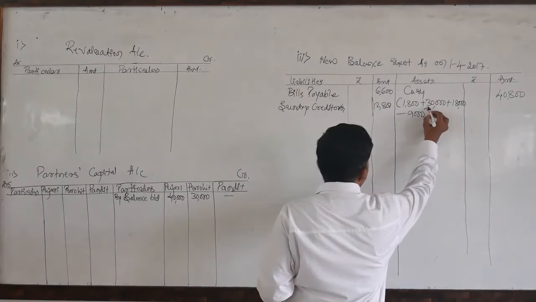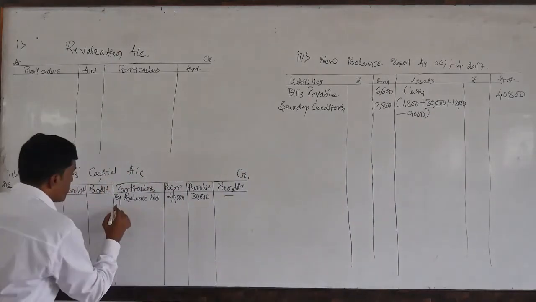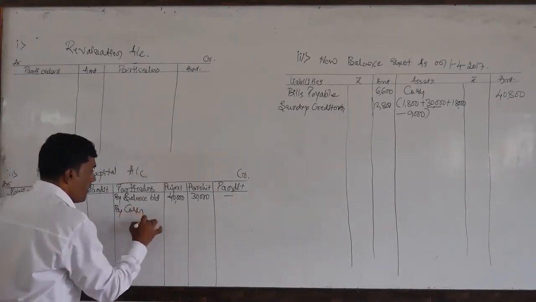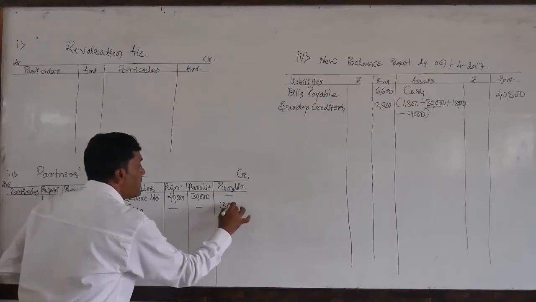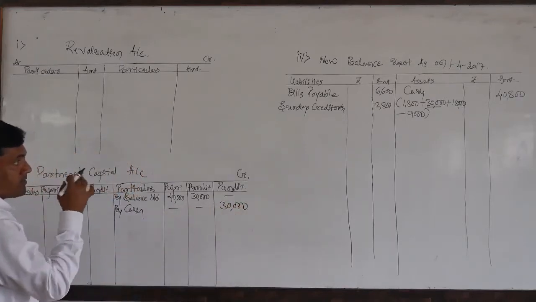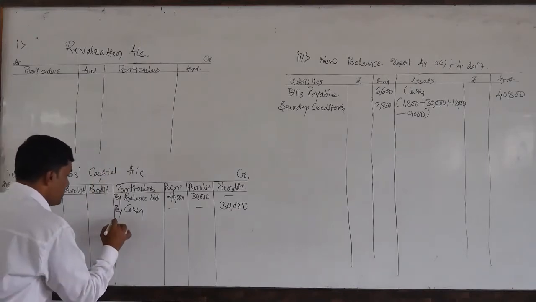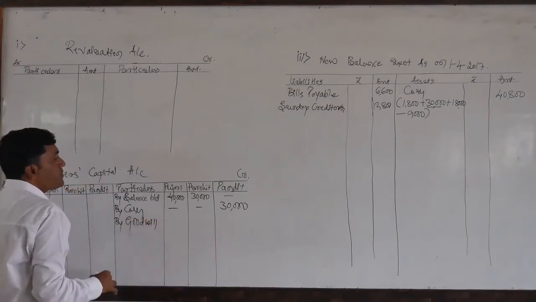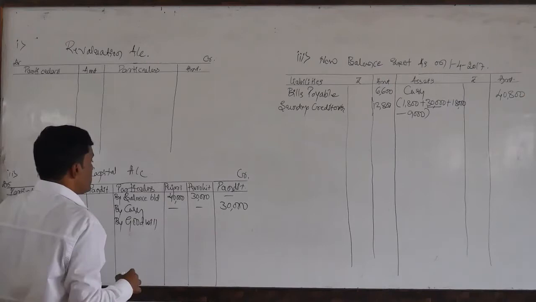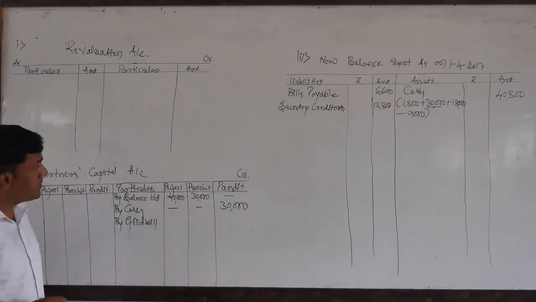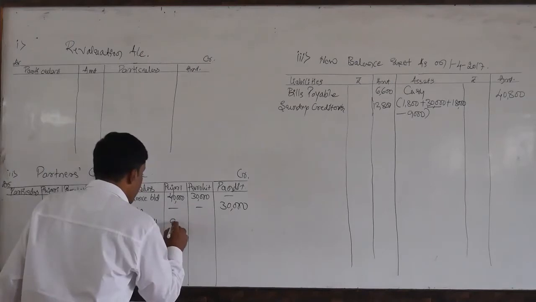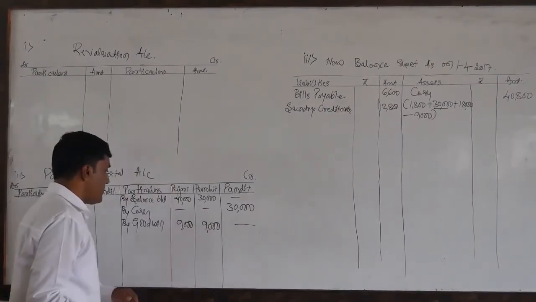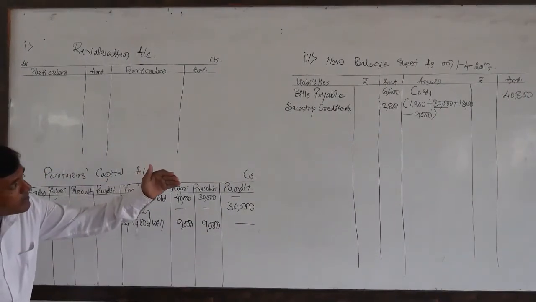So dear students, this 30,000, the capital, we need to write on the credit side of the partner's capital account, by cash of rupees 30,000 in the new partner's column. So the total 18,000 for goodwill is to be written on the credit side of the partner's capital account. Both are equal partners, means 9,000 each. The entire goodwill is to be distributed like this, out of which we have withdrawn the money.